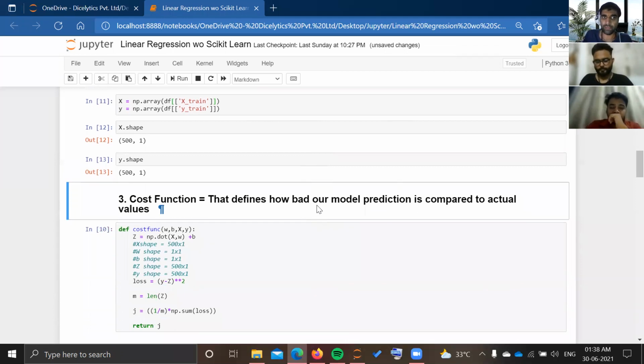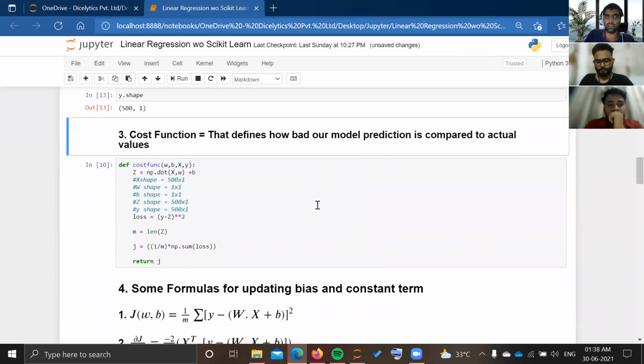Now, the next step is defining the cost function. As we discussed in our last lecture, we will use mean squared error as our cost function, which tells how bad my model is from the actual model that will give me good accuracy. Or you can say the cost function will tell us how bad my model is and how much I need to improve it. If I am getting a high cost function value, then my model is not good. It is giving very bad values. So the cost function will be our mean squared error.